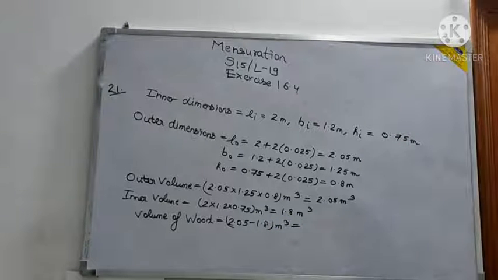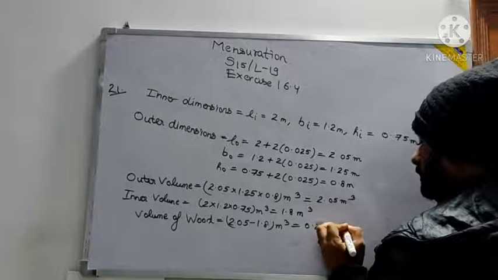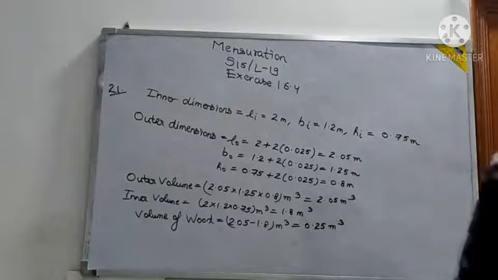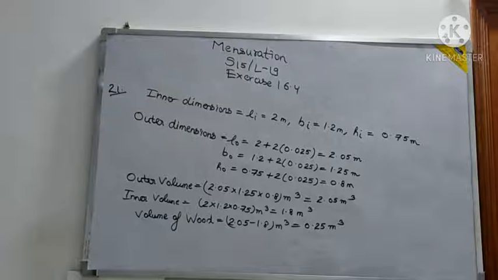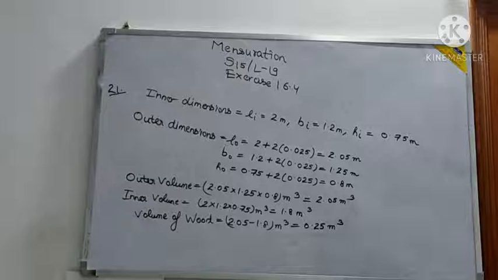Now see, they have not only asked for the volume of wood, they have asked also the cost. So it is just like you are calculating the perimeter and then calculating the cost of wire required. A similar approach you will have here also. So it will be 0.25 meter cube. Now see, what is the cost given? The cost of 1 meter cube is 5400. So 0.25 means what? 1/4. For 1 meter cube the cost is given. So how will we calculate for this one?